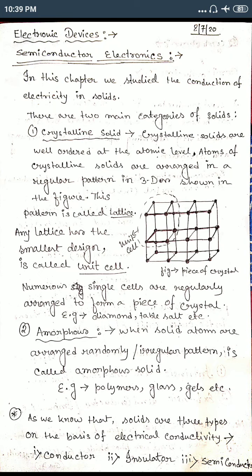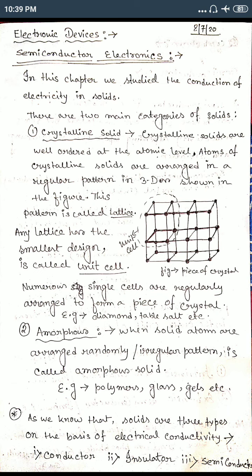So there are many small cells, and with these cells the total crystal of the solid consists. The smallest part, the smallest design of any lattice, is called a unit cell. Using these unit cells, a crystal is formed.